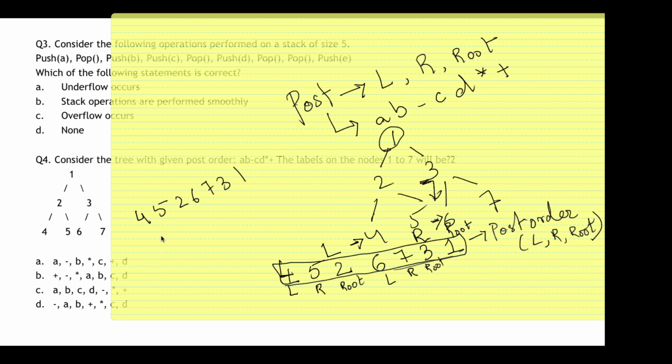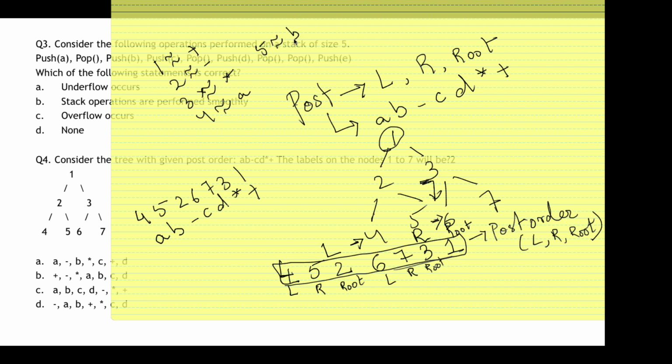Now let's write the given encoded expression below each number. This is very simple. Whatever corresponds to whatever value, you're just going to write. 1 corresponds to plus, 2 corresponds to minus, 3 corresponds to star, 4 corresponds to A, 5 corresponds to B, 6 corresponds to C, and 7 corresponds to D. So this is the order.